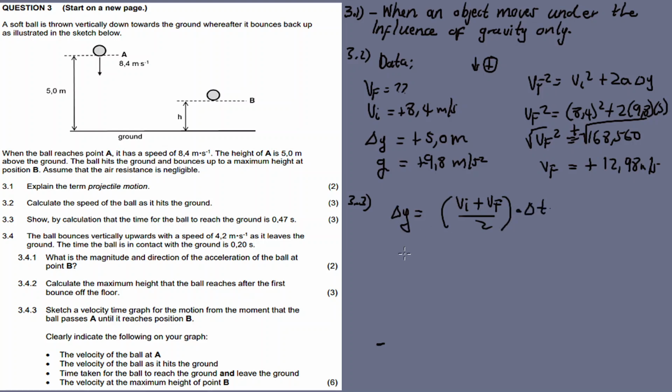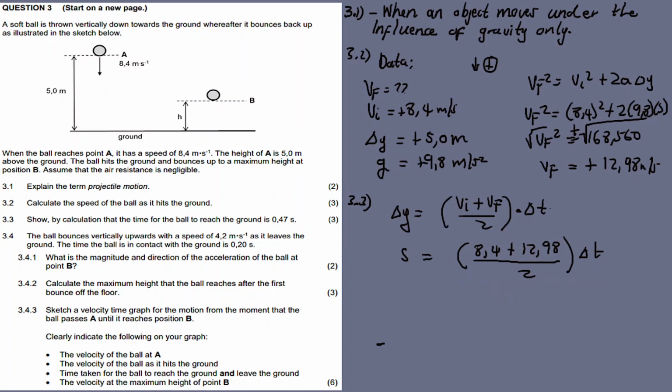Delta y, choosing down as positive, is 5, initial 8.4 plus v final 12.98 over 2 times delta t. Since you want to calculate delta t, you divide by this whole thing.